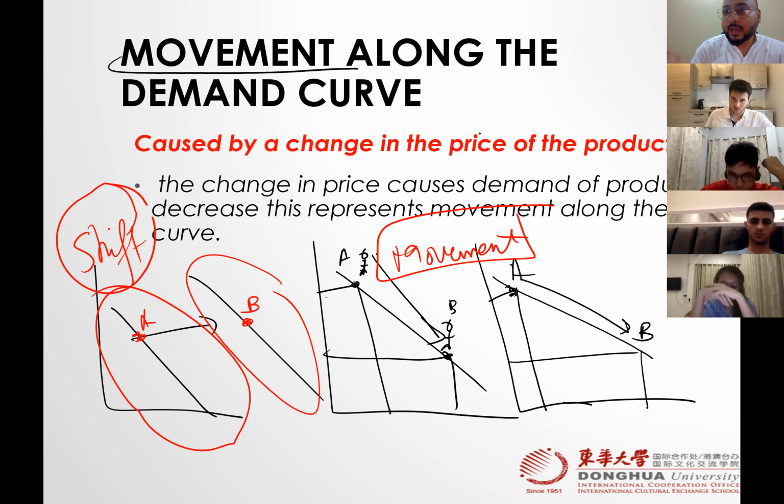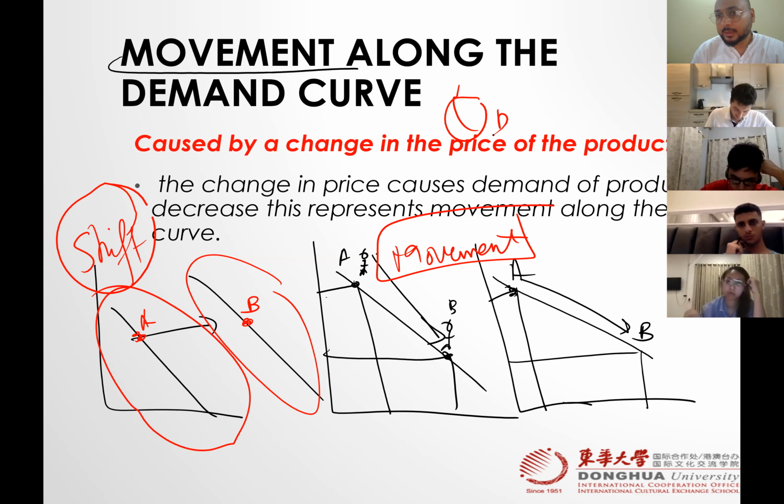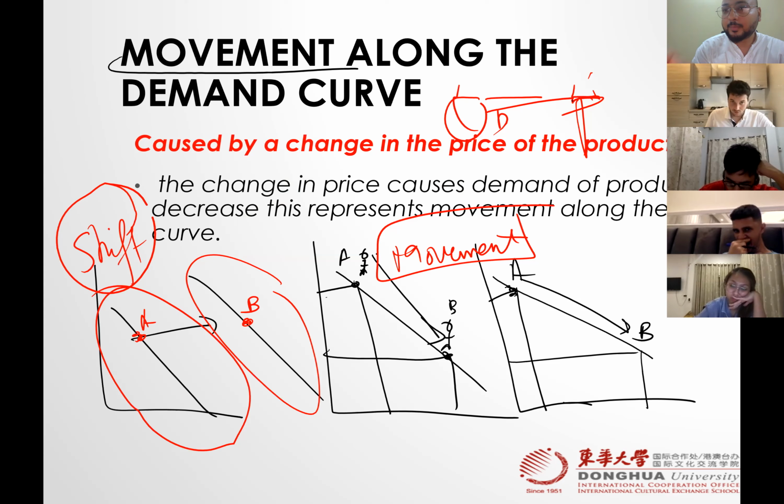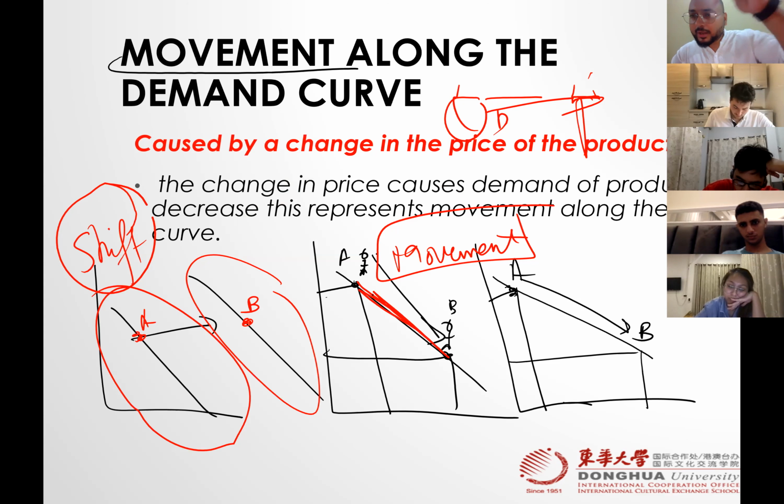If there is a change in quantity demanded, and the reason is price, it means we don't have to make a new curve. We are moving on the same curve, up and down. Price decreases, quantity increases, so we are now at point B. Price increases, quantity decreases, we move from B to A.